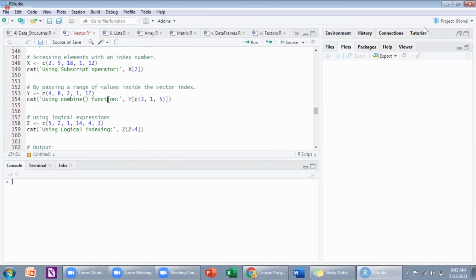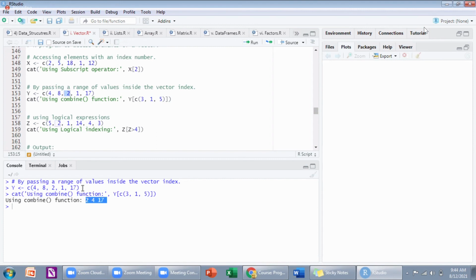Now here, can you tell me what the output can be? Y is equal to this, but I'm using what? Y is equal to 3, 1, 5. So third element, first element, fifth element. What is my third element? 2. 2 is my third element, 4 is my first element, and 17 is my fifth element. It is printing all those elements. Clear?